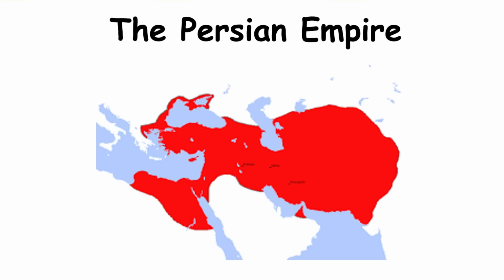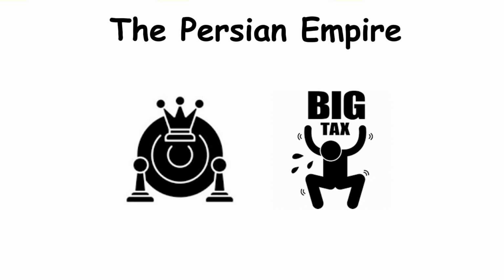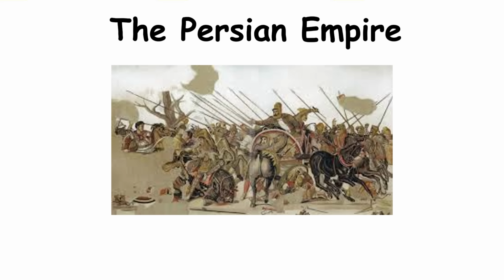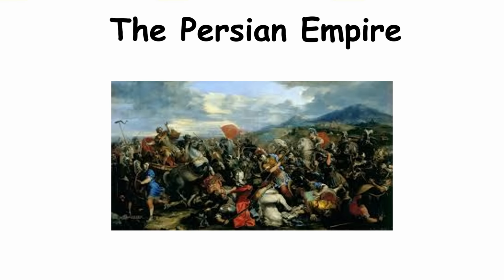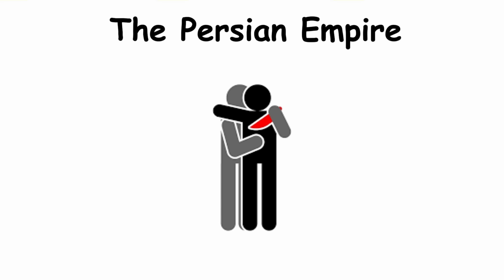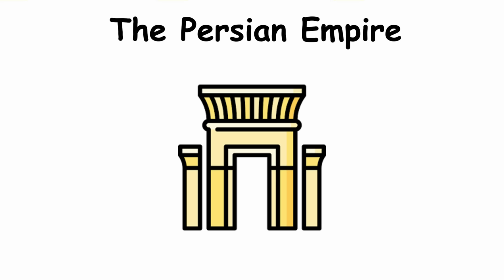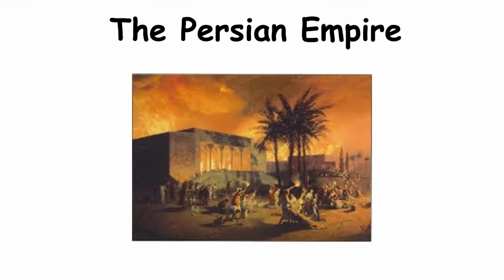The Persian Empire. Founded by Cyrus the Great, Persia was the first global superpower, ruling lands from Egypt to India. But centuries of luxury, heavy taxation, and constant revolts weakened its core. When Alexander the Great invaded in 334 BC, Persian unity was gone. King Darius III's forces, though vast, were disorganized and poorly led. After decisive defeats at Issus and Gaugamela, Persia's fate was sealed. Darius was betrayed and killed by his own men. In 330 BC, Alexander entered Persepolis, burning the royal city that once ruled the ancient world.